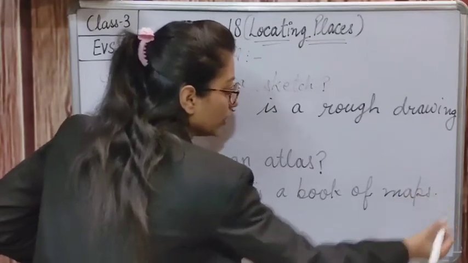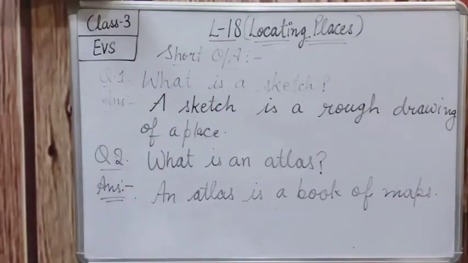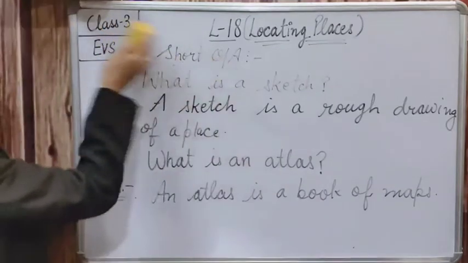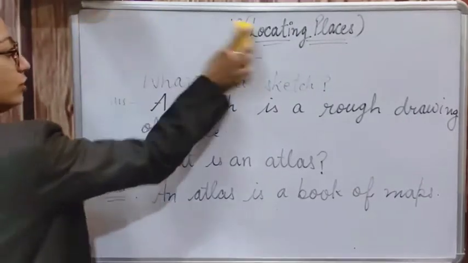In that book only maps are there, and that book is known as atlas. Okay, do it quickly, giving you a few seconds to write it. I'm erasing all the instructions.